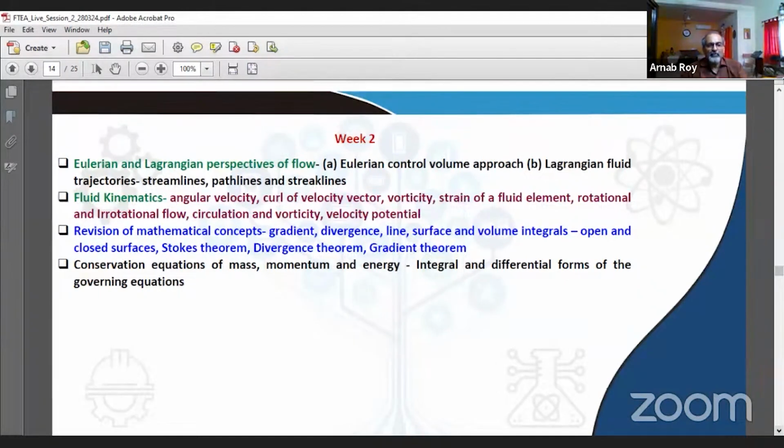We revised important mathematical concepts like gradient, divergence, and then different kinds of integrals like line, surface, and volume integrals on open as well as closed surfaces.